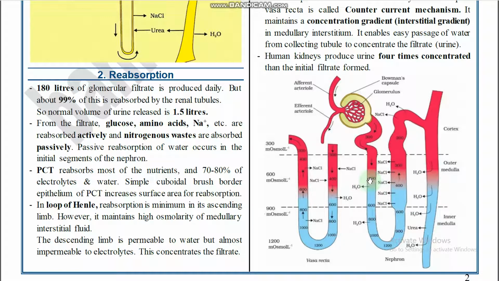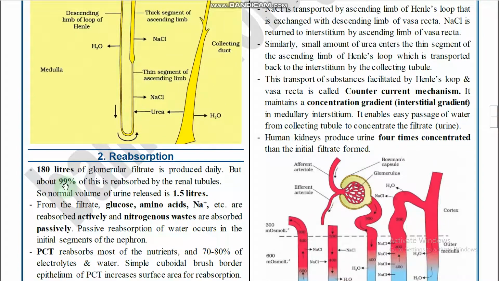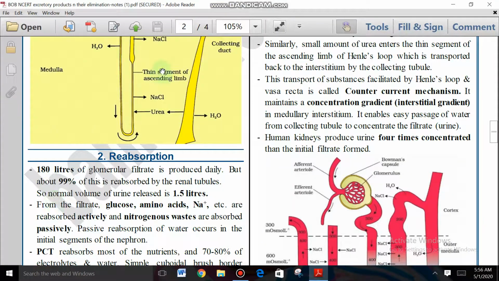So you can observe that the descending limb of the loop of Henle is parallel to the ascending limb of the vasa recta, and the ascending limb of the loop of Henle is parallel to the descending limb of the vasa recta. You can observe here, opposite direction, and here, opposite direction. That is called the counter current mechanism. You got it or not, right? So here, check it.